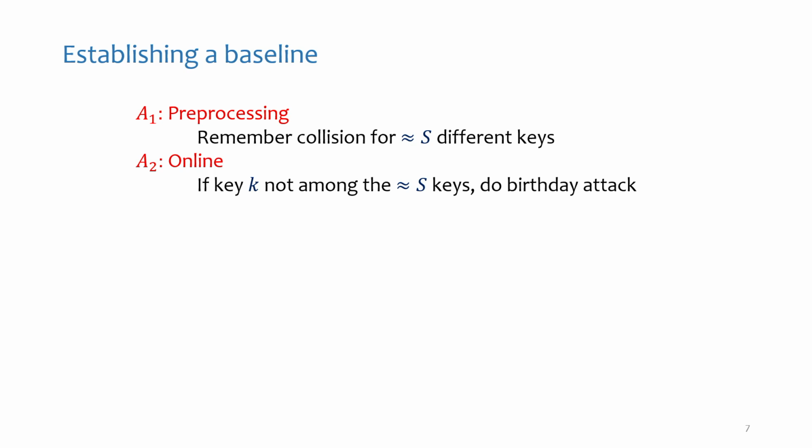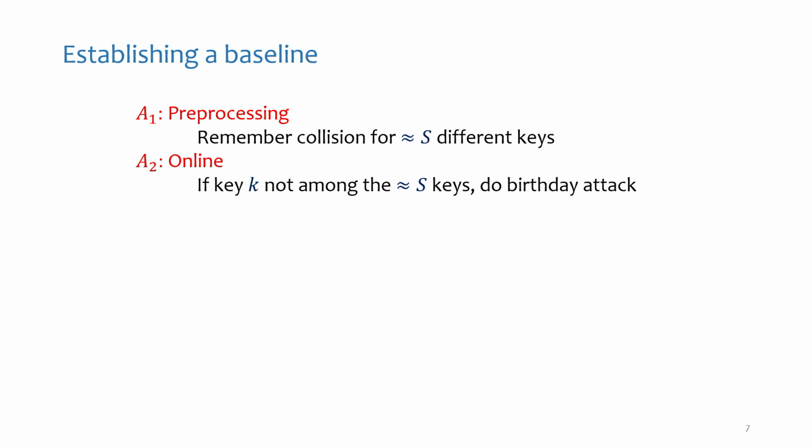Let's see what the obvious attack is, or what we would like to hope for when we design this big H. Here's the trivial attack that any one of you would have thought about in 2 minutes. In the pre-processing phase, we just look for S collisions with respect to S different keys. So you just sample random keys, it doesn't even matter how, and you look for a collision with respect to each and every one of them, and you output that as your advice.